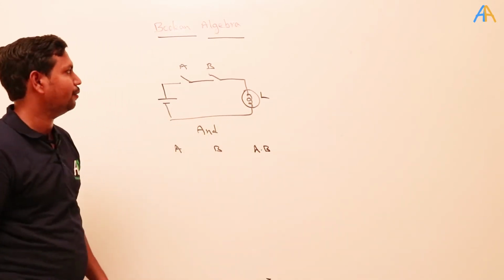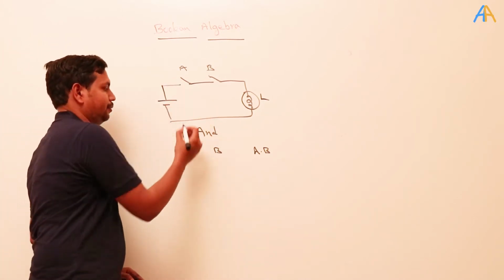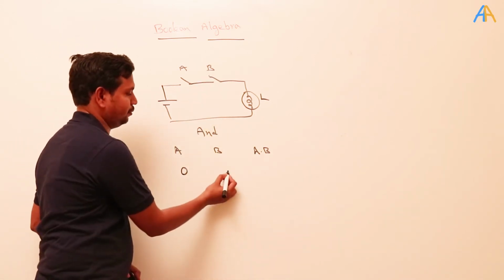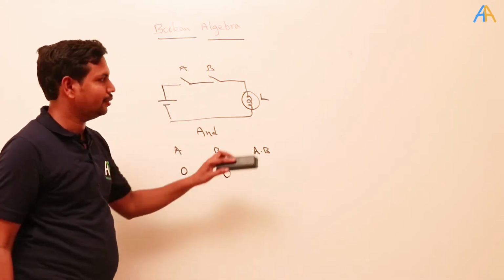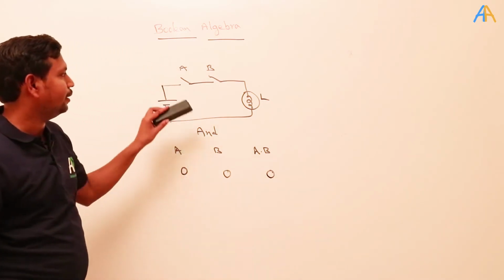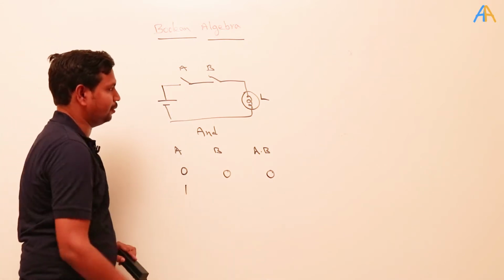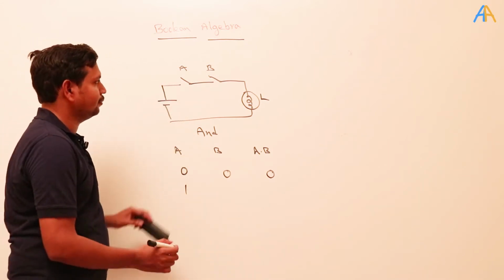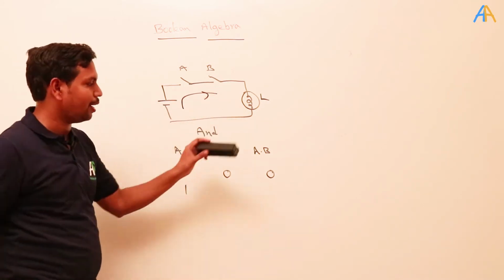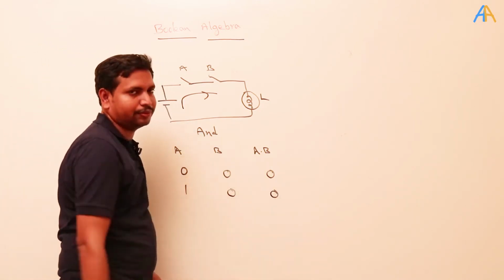How does it represent the AND operation? For example, open means 0. When both are open, this lamp won't glow, so the output is 0. Again, if switch A is closed, assume that is 1, where 1 means closed. Even if A is closed and B is open, the current won't flow, so the lamp won't glow.